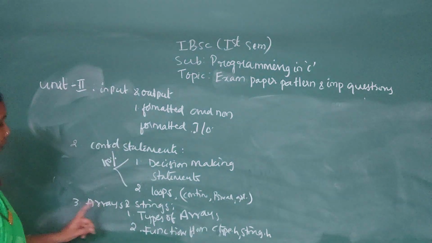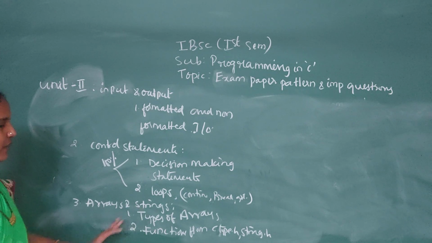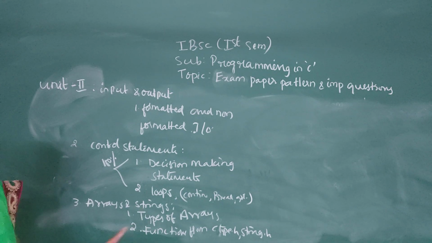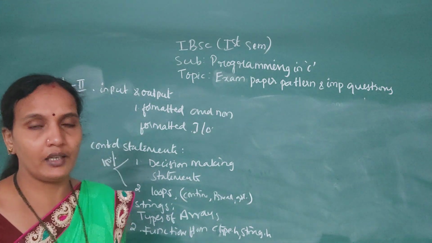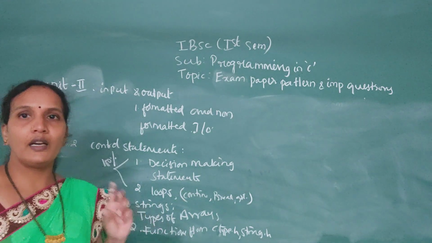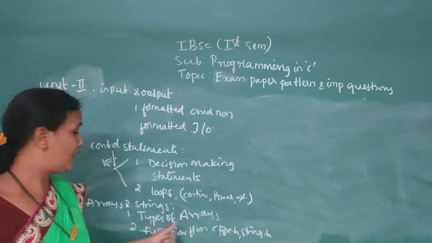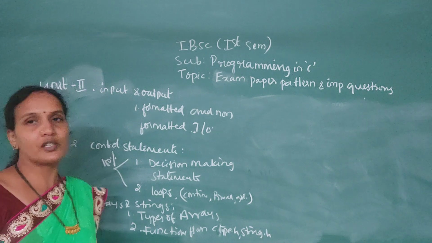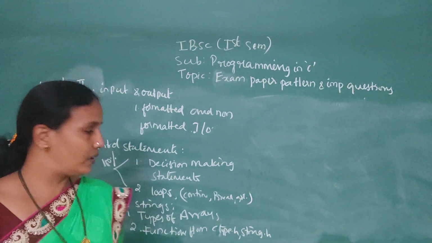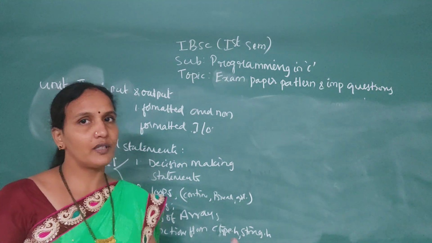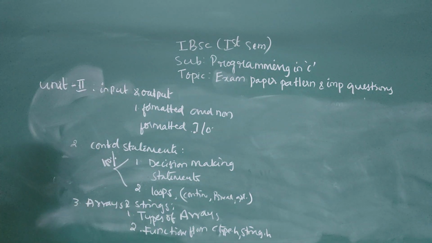Now, the third chapter, arrays and strings. From this you can expect a maximum of 2 questions. One is types of arrays: 1-dimensional array, 2-dimensional array, multi-dimensional array. What an array is, and how to declare, initialize and print it. If you write that much, it is more than enough. Next, functions from ctype.h: what the character functions and string functions available are. If you write just that much, it's more than enough. So this is about your second unit.